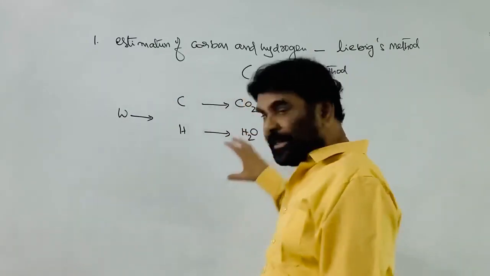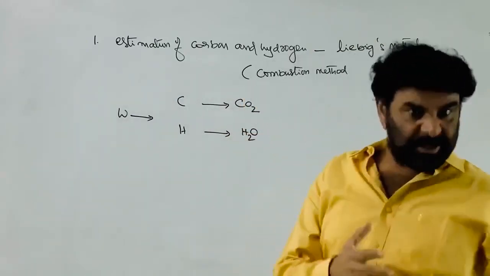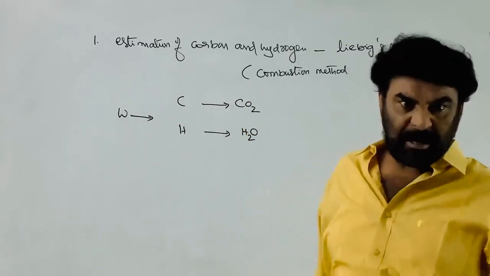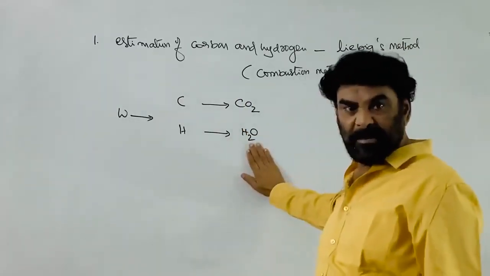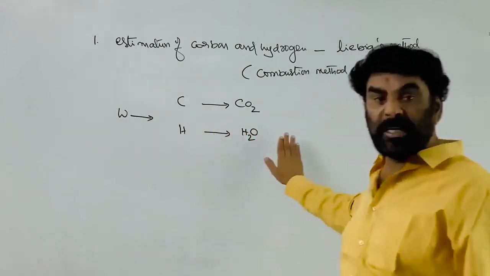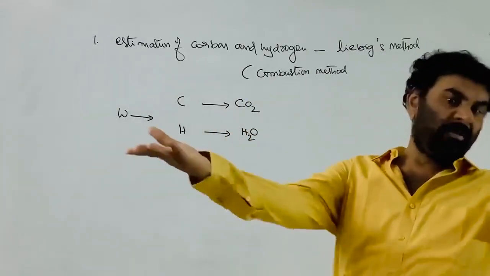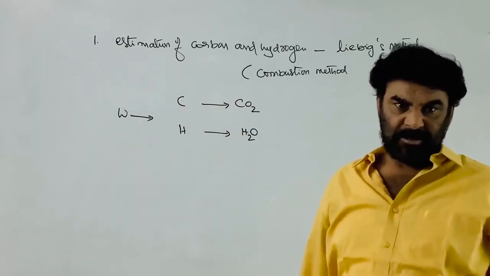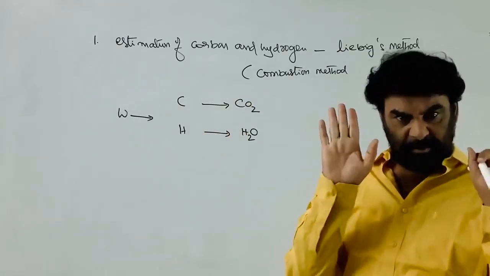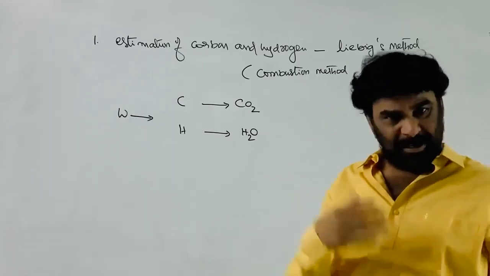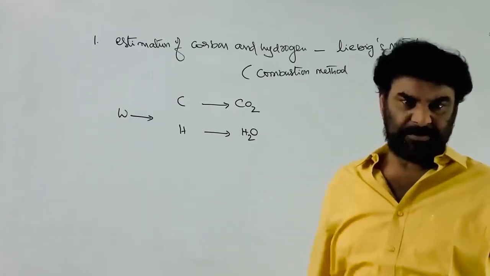We are estimating the weight percentage of the hydrogen in the given organic compound by Liebig's combustion method by converting the hydrogen into H2O or water. So this is the combustion procedure, this is the basic principle. How it is converted into their oxide, that is a different story.